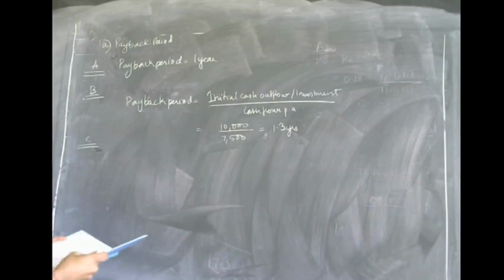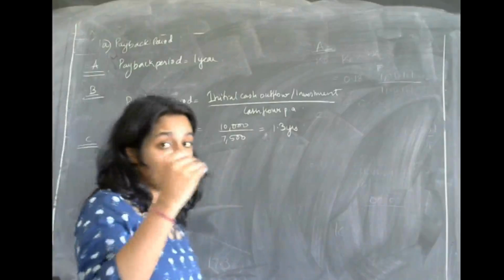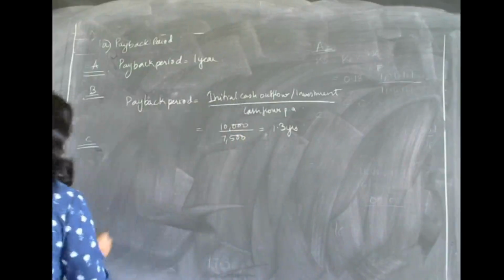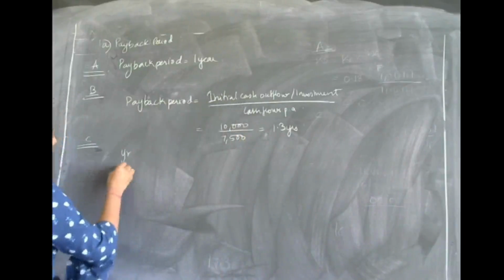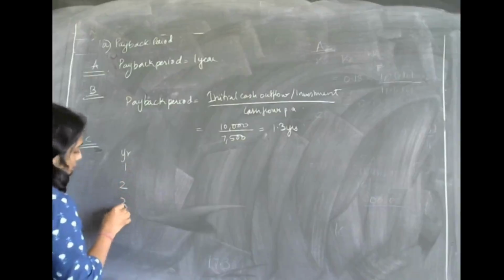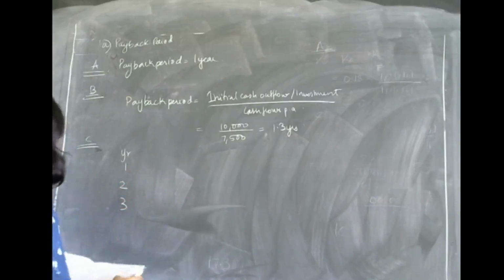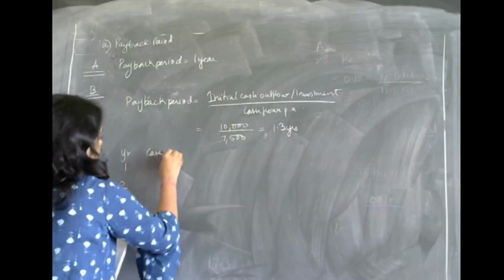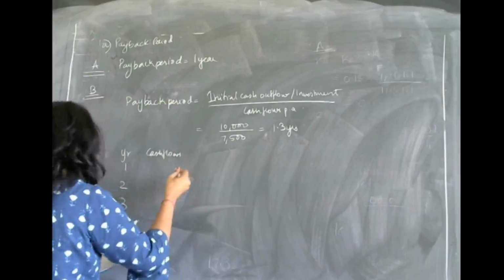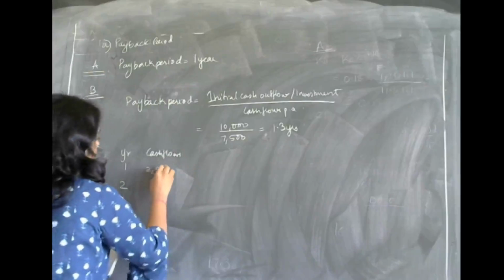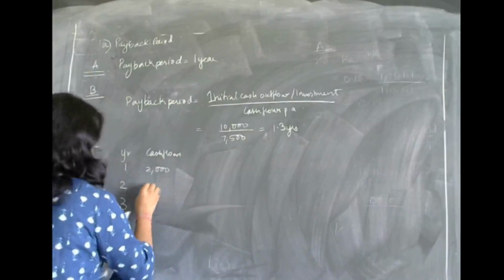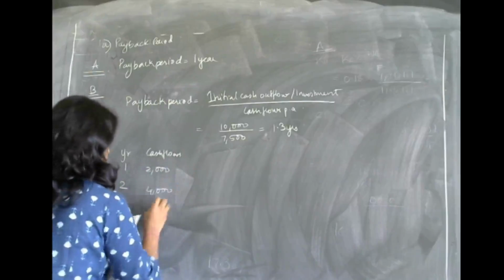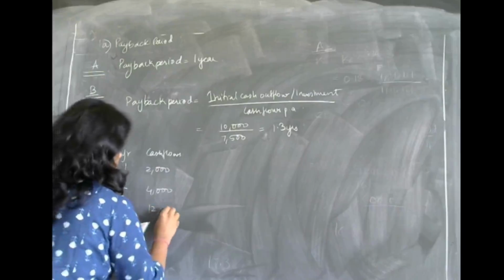Then moving on to C. In project C, you can see there are uneven cash flows. So for that purpose, we will need to calculate the cumulative cash flows for years 1, 2, 3. In year 1, the cash flows are 2,000. In year 2, the cash flows are 4,000. And in year 3, the cash flows are 12,000.